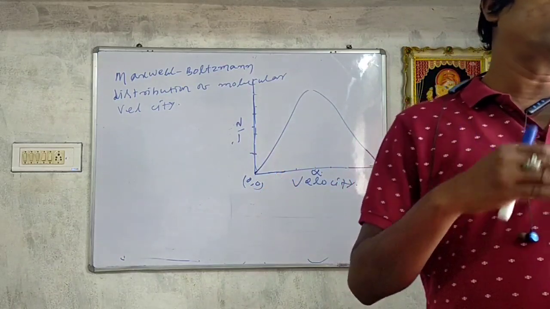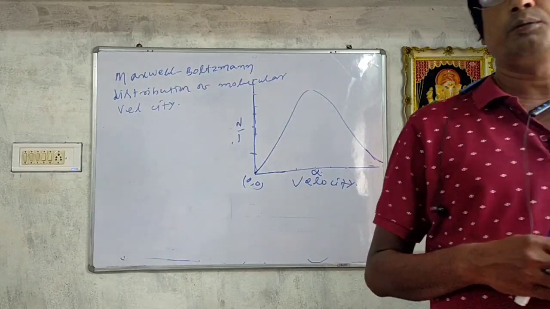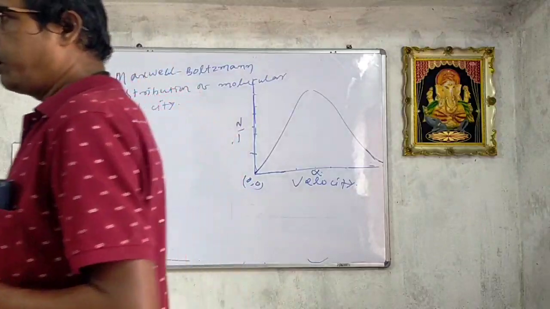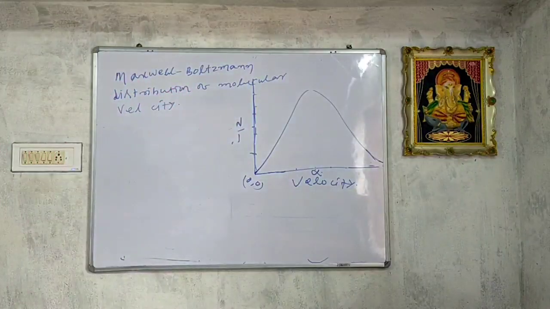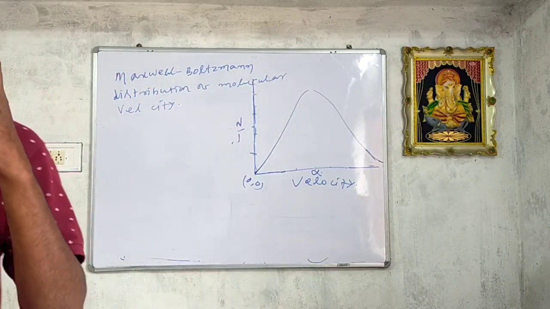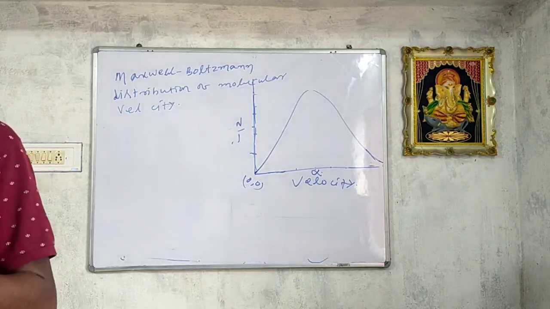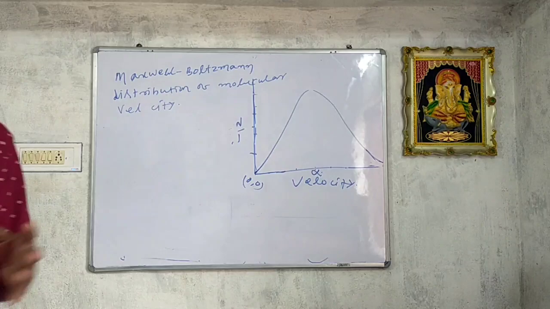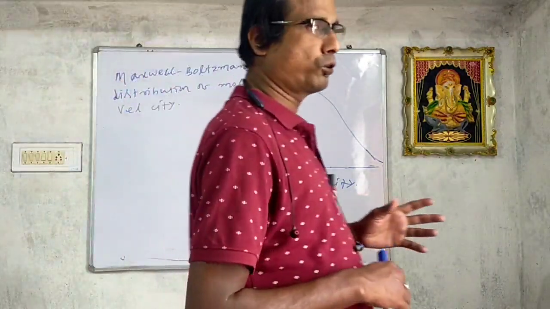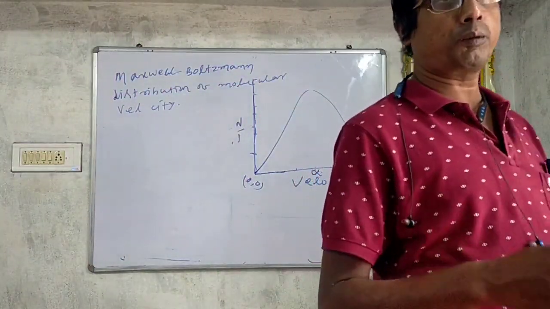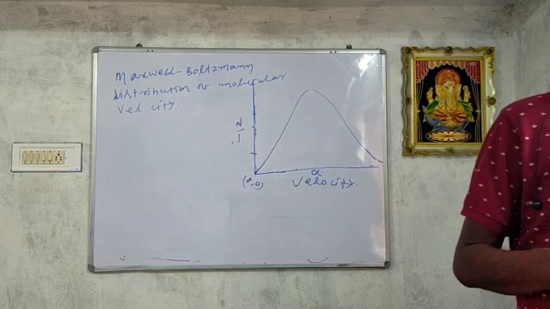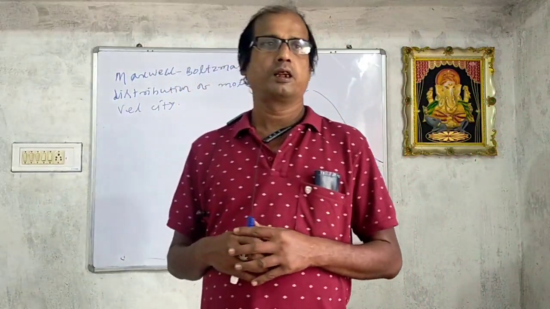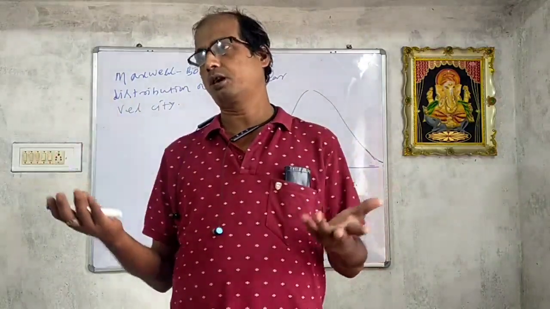Some molecules travel with a slow velocity. Certain molecules travel with a moderate velocity. Many molecules travel at an average speed, and a smaller fraction of molecules possess the highest velocity.